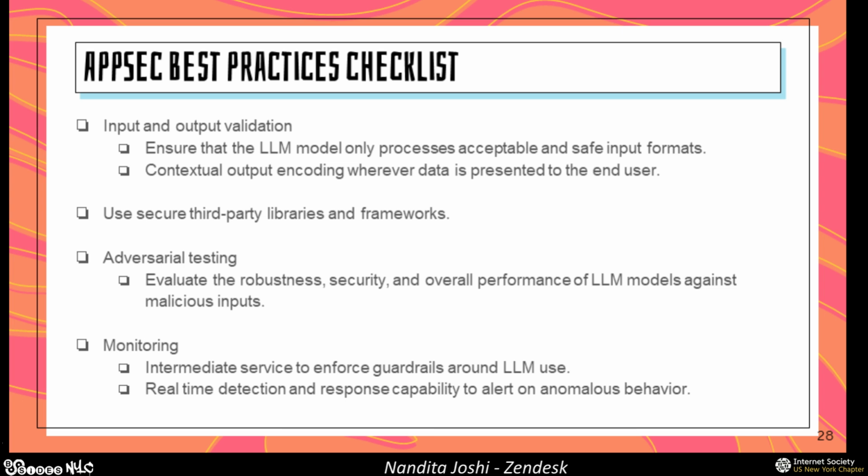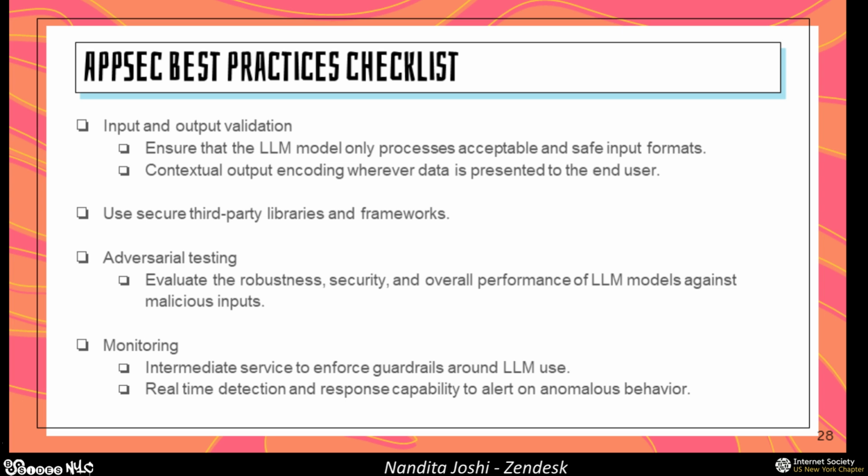If you have an LLM that's going to take user supplied URLs and then query that to give you the most updated weather information, then you want to make sure that you're sanitizing all of these URLs that you get and not give it the capability to also query IP addresses in your local network. And you also want to, of course, add in contextual output encoding wherever your data is being presented to an end user. This is your standard XSS vulnerability mitigation.